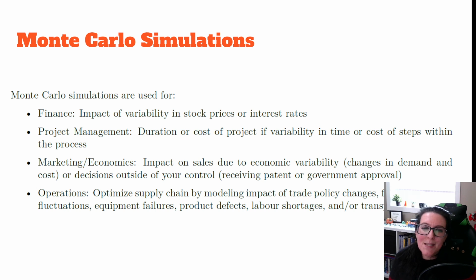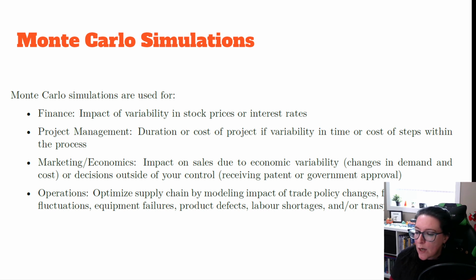In marketing and economics, we might want to look at the impact on sales due to some economic variability, changes in demand, changes in cost or inflation. We could look at the impact on our business because of decisions outside of our control, whether or not we receive patents, whether or not we receive government approval. In pharmaceuticals, whether or not we make it to the next stage of our clinical trials. So we can use the Monte Carlo simulations to simulate the impact that it has depending on what's likely to happen. And so you can see how this is very much related to the decision trees videos that we have